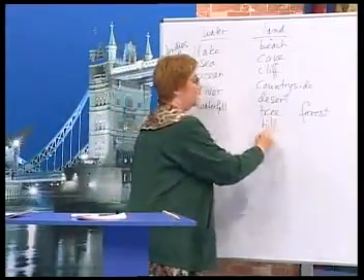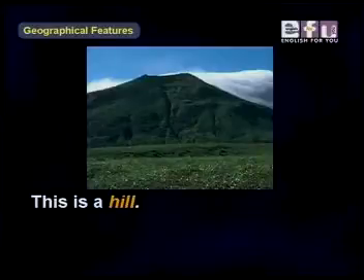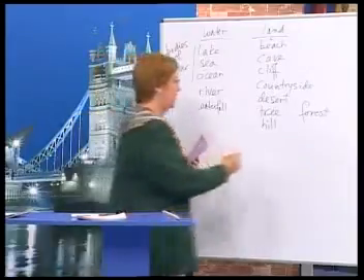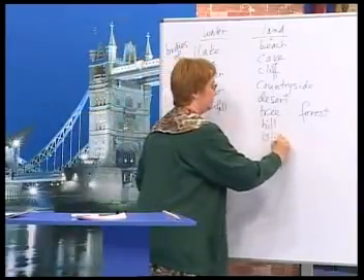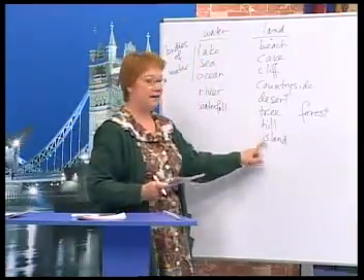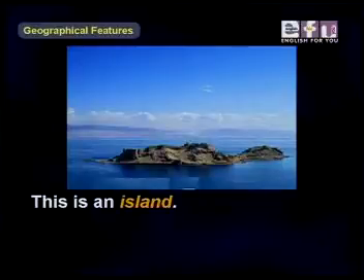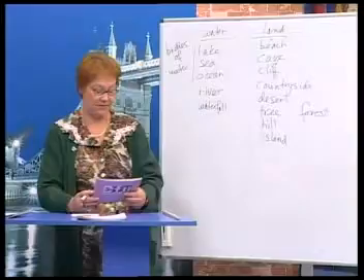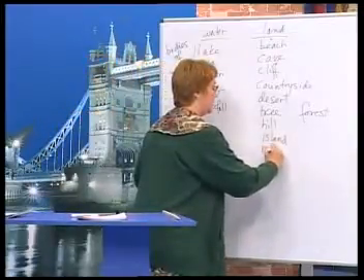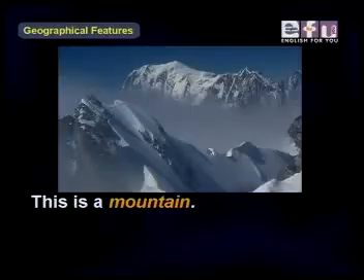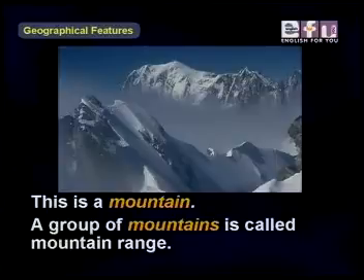Next we have hill. This is a hill. A hill is like a small mountain. We have an island. Island. This is special because we don't say the S. This is an island. Islands have water all around them. Next is mountain. This is a mountain. A group of mountains is called a mountain range.